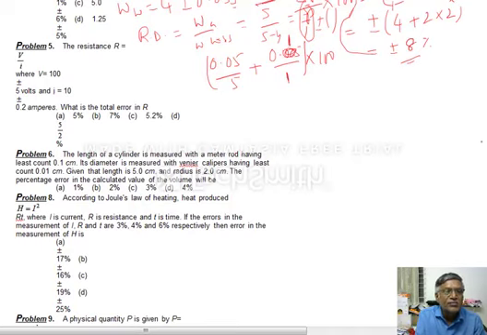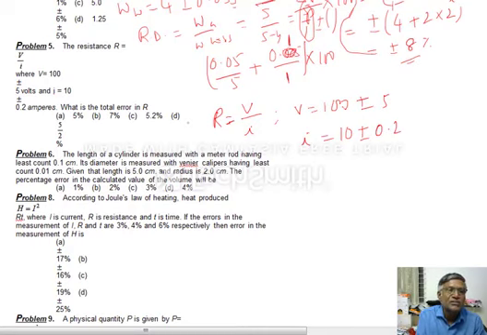See resistance, fifth problem देख लीजिएगा. The resistance R is equal to V by I, where V is equal to, यहाँ लिख देंगे R is equal to V by I. ठीक है. Then V is equal to 100 plus or minus 5. I is equal to 10 plus or minus 0.2 amperes. ठीक है. तो ये दिया है हमें. He is asking us what is the total error in R in terms of percentage. ठीक है.